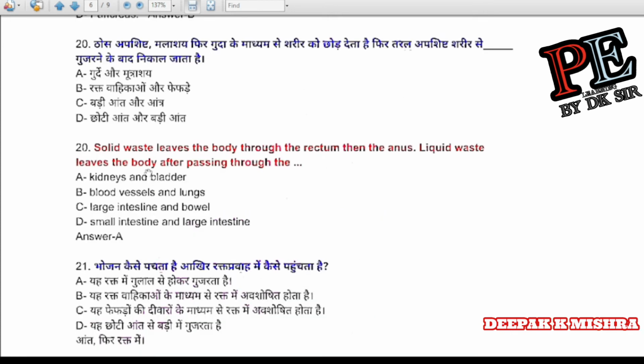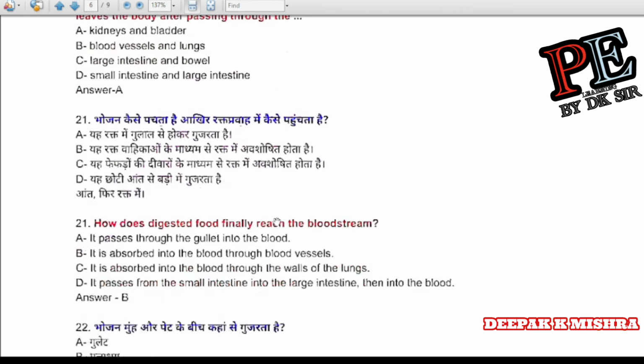Question number 20. Solid waste leaves the body through the rectum, then the anus. Liquid waste leaves the body after passing through the kidney and bladder, blood vessels and lungs, large intestine and bowels, small intestine and large intestine. Correct answer is A, kidneys and bladder.